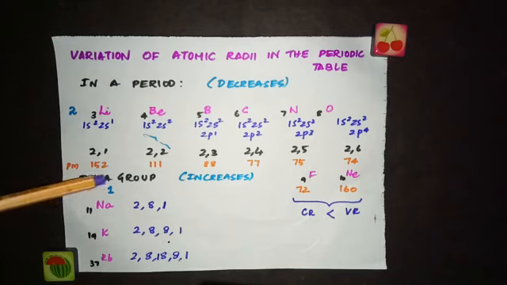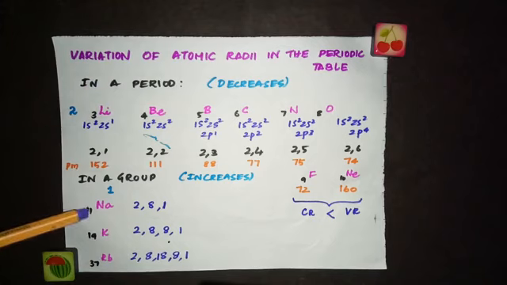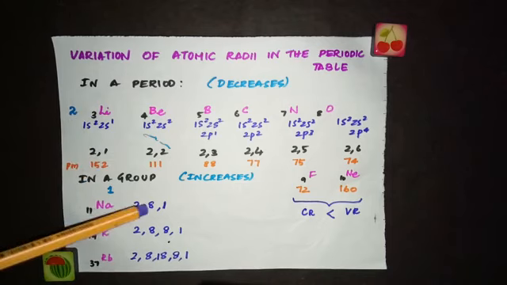Now when you move down a group, I am taking the first group. So first element in the first group we are having lithium, sodium, potassium, rubidium. For lithium the atomic number is 3, for sodium it is 11, potassium 19, rubidium 37. So if you write the electronic configuration, it is 2, 1. For sodium 2, 8, 1.